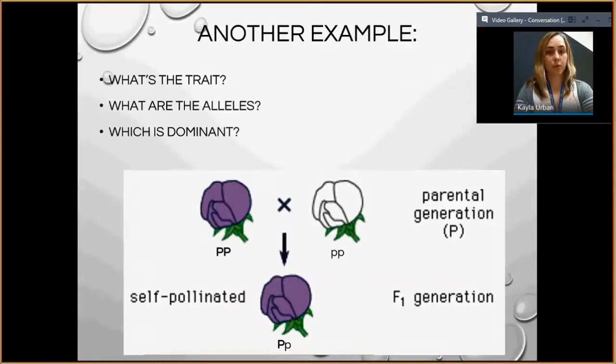So here's another example where we're talking about flower color. Go ahead and answer, what's the trait? What are the alleles or the versions of the trait? And which one do you think is dominant? You have your genotypes listed there, and you also have the phenotype, which is the picture.